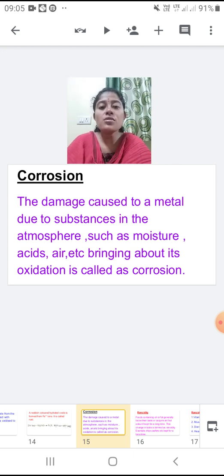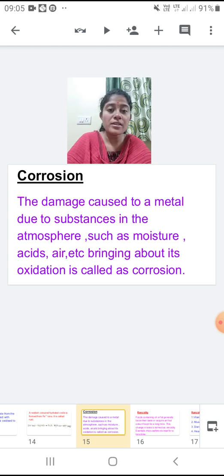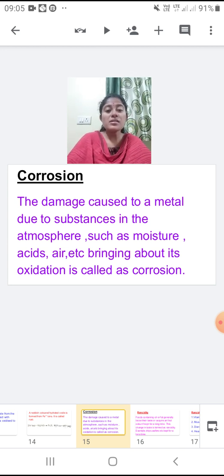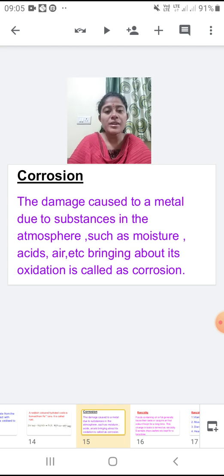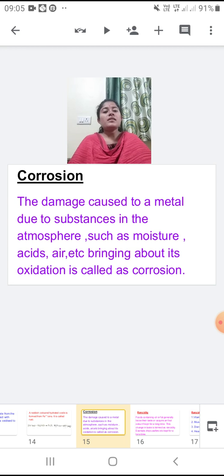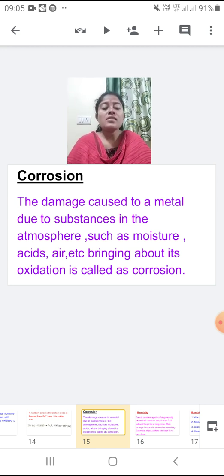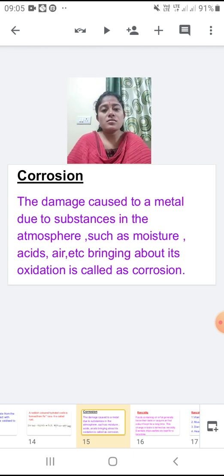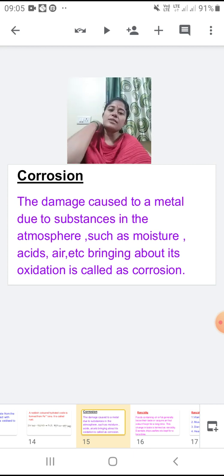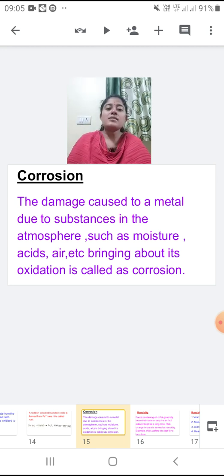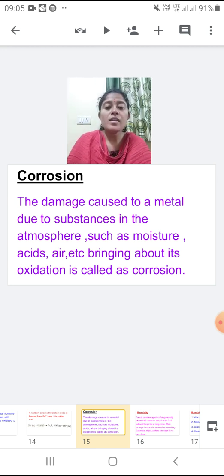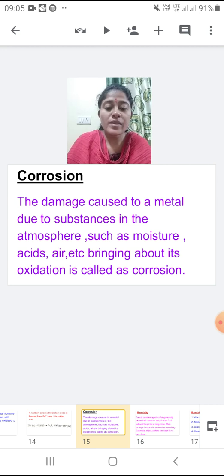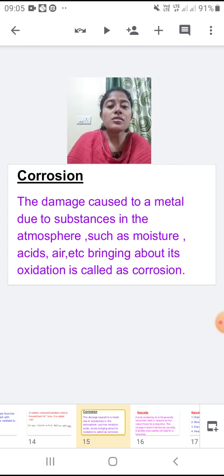But for other metals some other things may be required, some other gases may be required. So what is corrosion? It is the damage caused to a metal. It weakens the metal due to substances in the atmosphere. It can be any substance such as moisture, acids, air, which bring about its oxidation. So mostly when oxidation takes place on the metal by the various components such as moisture, acids, air, that is called corrosion. And this corrosion can be prevented.